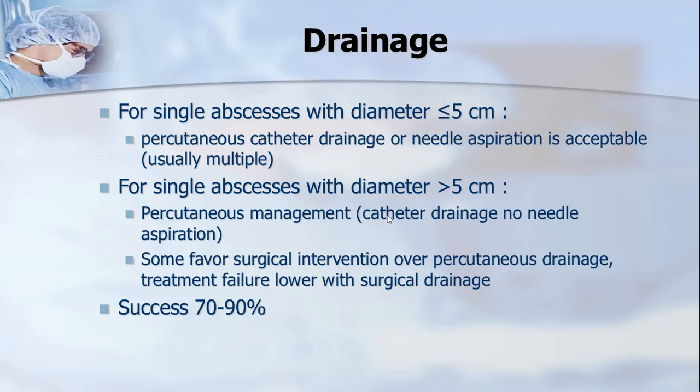But usually, if the abscess is larger than 5 centimeters, localized to a single abscess, and not multilocular, then percutaneous drainage is done. Percutaneous catheter drainage can fail because the abscess has multiple septi or is very thick. Then in such cases you have to do some sort of surgical procedure. Usually the success of catheter drainage is 70 to 90%.